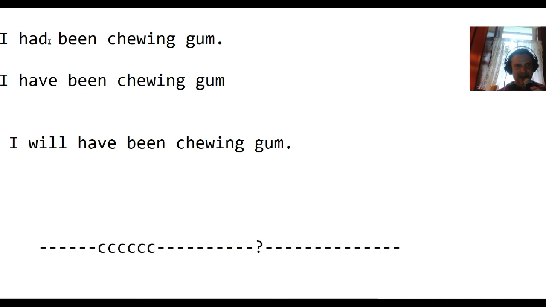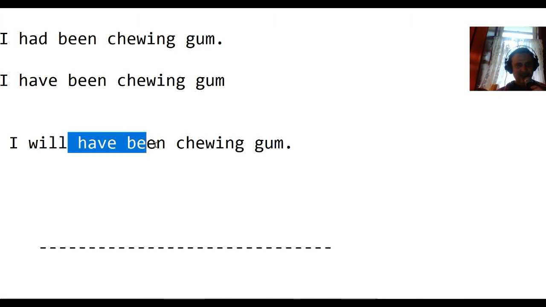If I said I had been chewing gum, that means that I am not chewing now. Use the past perfect continuous. If I say I had, the key word is had. Had been means not chewing now. Have been means maybe chewing now.